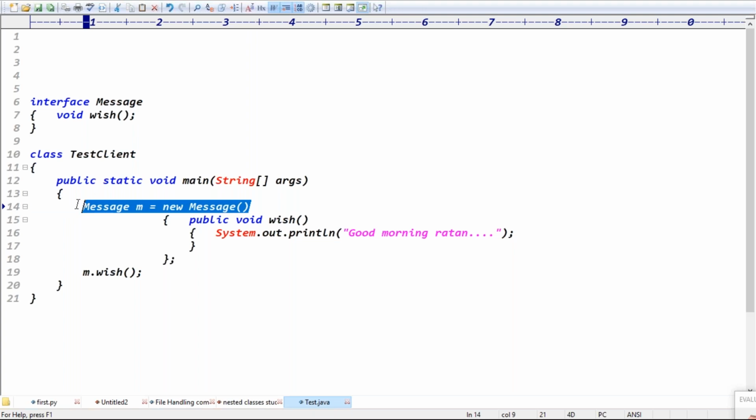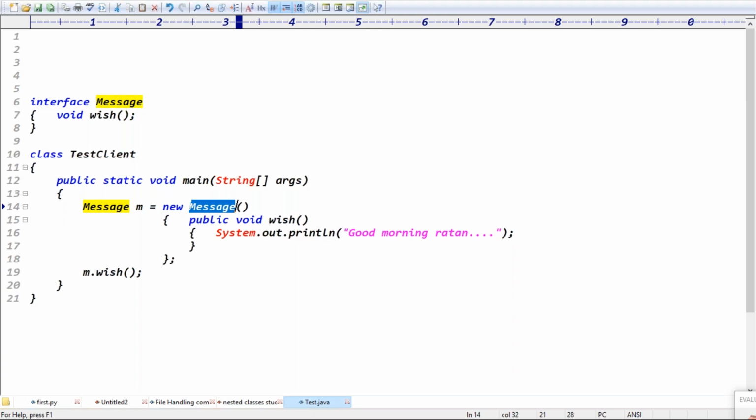It seems like an interface object, guys, but it is not an interface object. Internally, the compiler generates one class. That class implements the message interface, and that class's object will be created internally. That class is called an anonymous class.